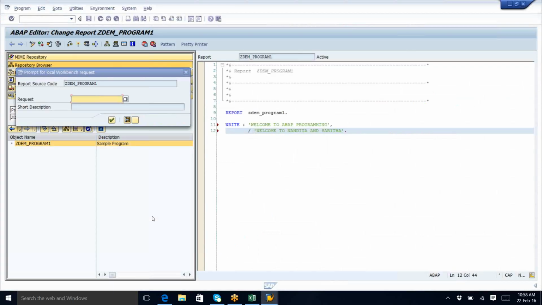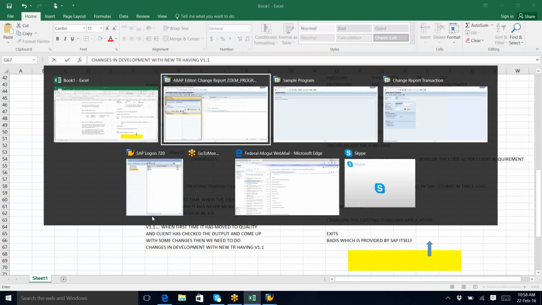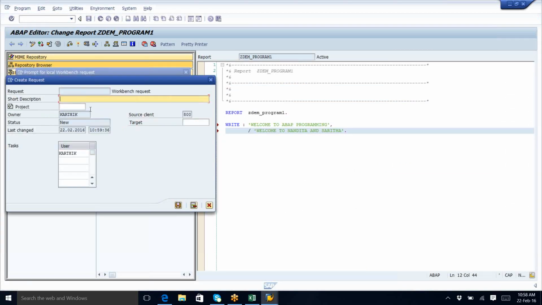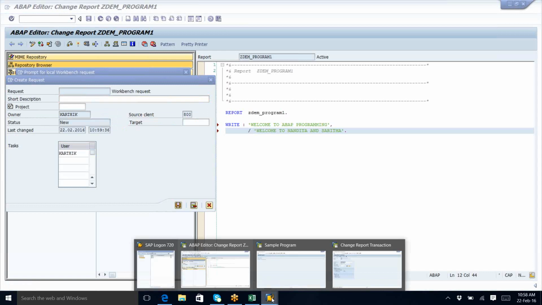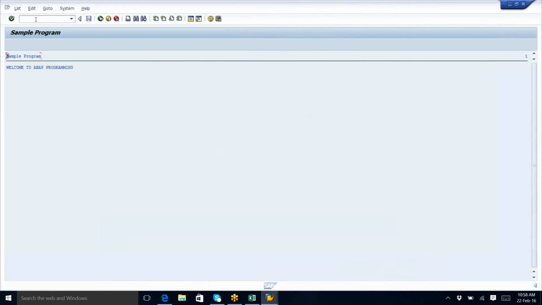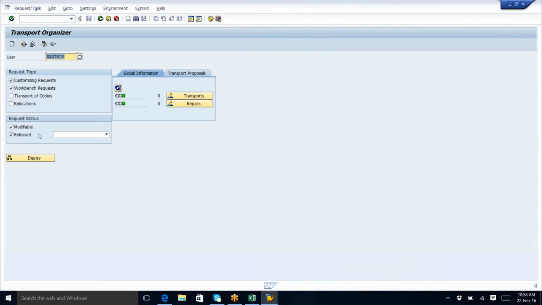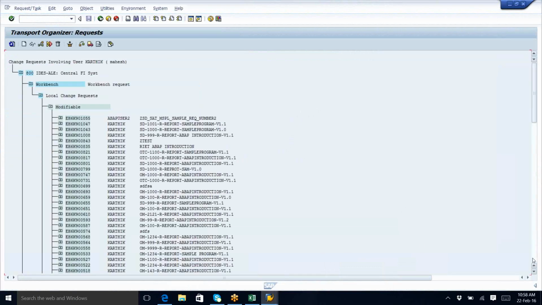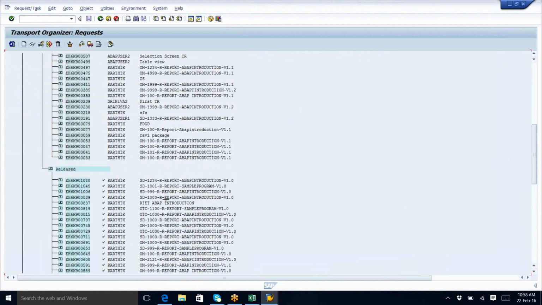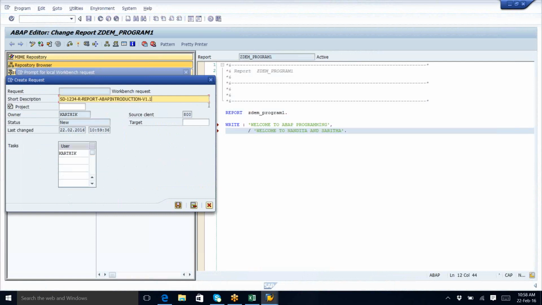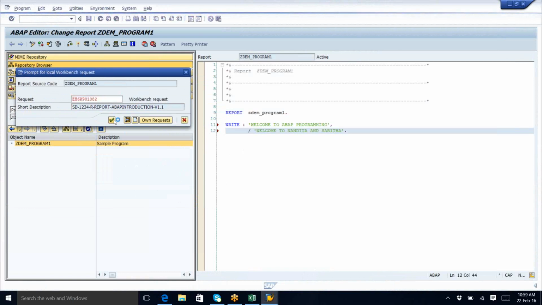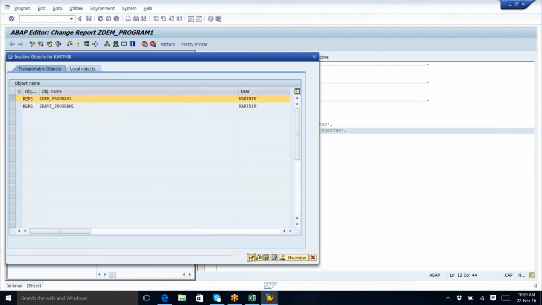Yes. Means we have to give a new transport request here. Yes. So again, we need to create a new transport request with the same description. Make sure the description won't change. It's better to copy paste. The only change is version 1.1. Yes. Save it and the new transport is created. Now save it. That's it.